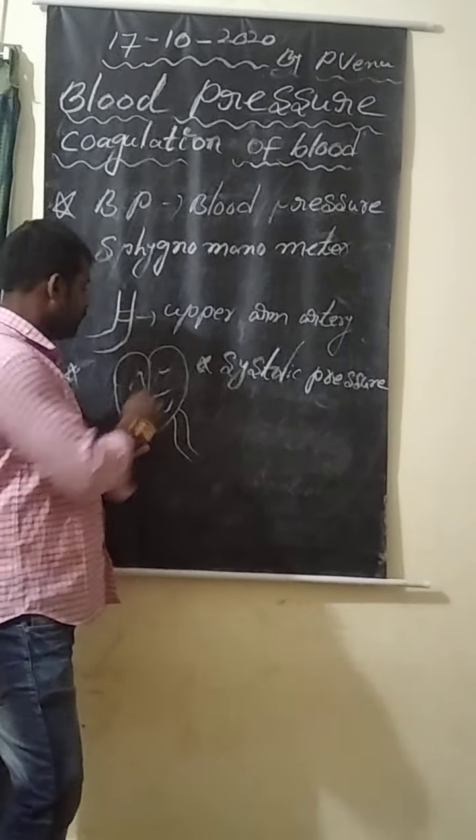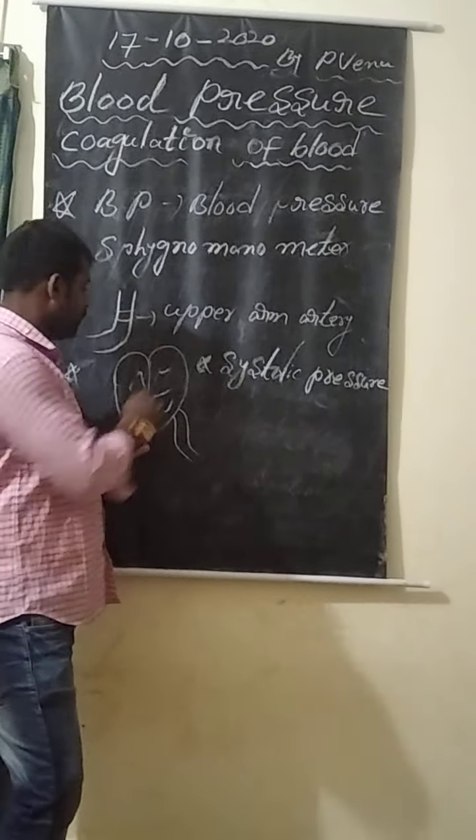In a healthy young adult, what is the normal BP? Sometimes whenever you ask, they say, I don't have BP. No, it's wrong. BP means blood pressure. Without blood pressure, blood could not flow to the body parts. So normal BP is 120 by 80 mm of Hg. 120 shows systolic pressure, 80 shows diastolic pressure.